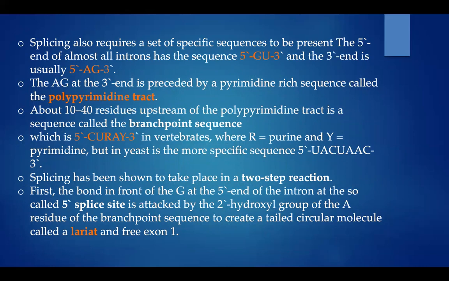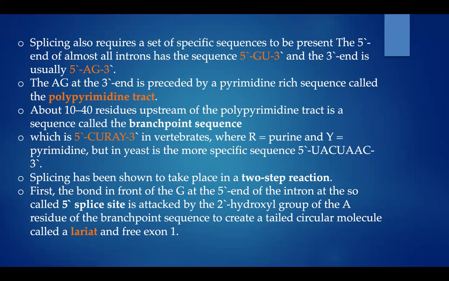The 5' end of almost all introns has a sequence that is 5' GU 3' and the 3' end is usually 5' AG 3'. So at the 5' end GU should be there, at the 3' end AG should be there. The AG at the 3' end is preceded by a pyrimidine-rich sequence called the polypyrimidine tract.